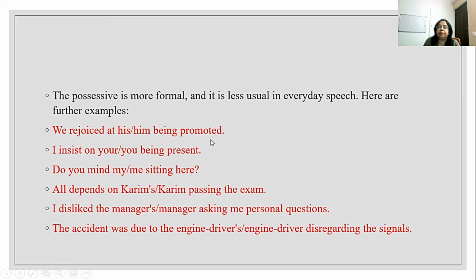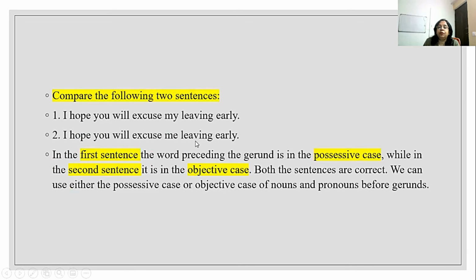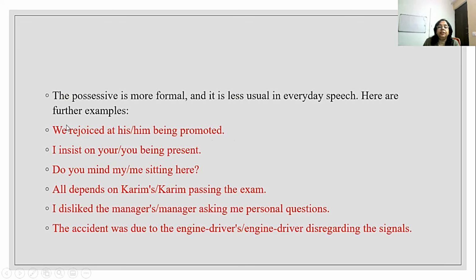Here are further examples. So what was the possessive case? I hope you will excuse my leaving early. This is the more formal form, so it is very less used. I hope you will excuse me leaving early. This is commonly used. So in the examples given here, we rejoiced at his or him being promoted. We generally say we rejoiced at his being promoted.